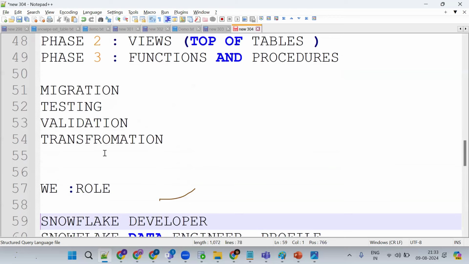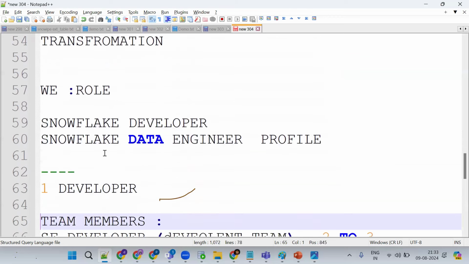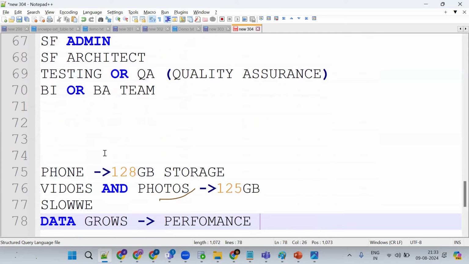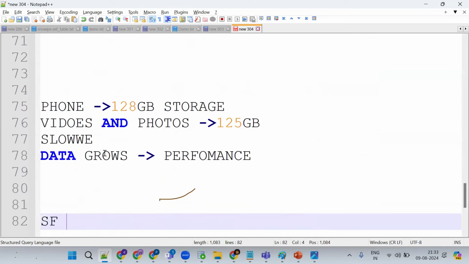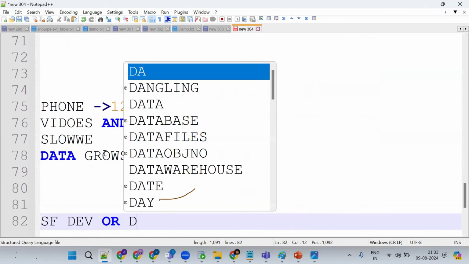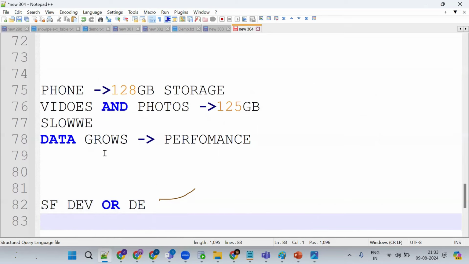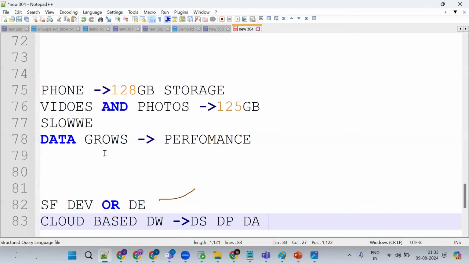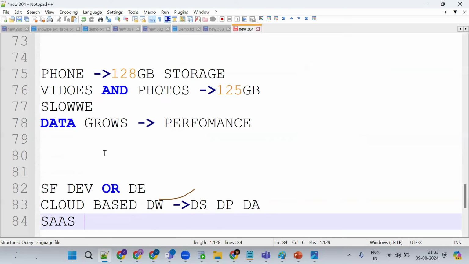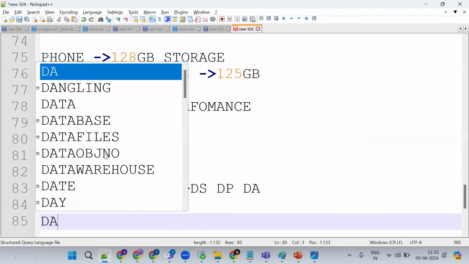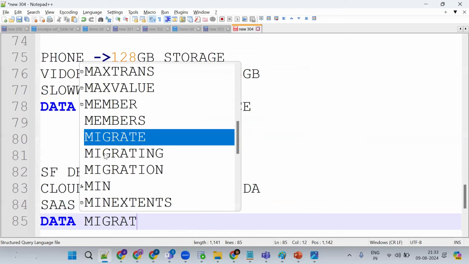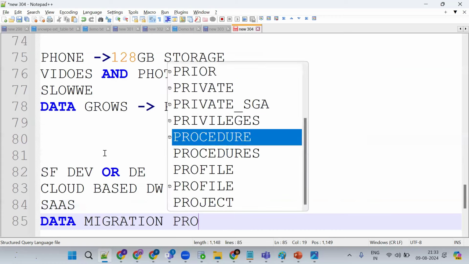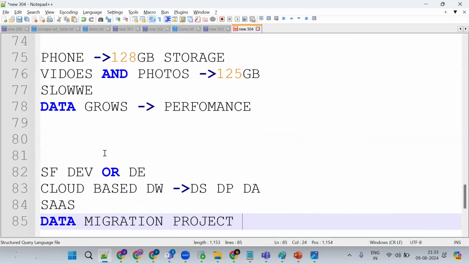Okay, I'll try to tell a simple use case so you can understand. One more time, so many topics we covered. Say we are a Snowflake developer or data engineer, and Snowflake is a cloud-based data warehouse mainly for storage, processing, and analytical solutions. It is a SaaS model. And Snowflake is mainly for data migration projects, so we need to migrate data from one data source to Snowflake.